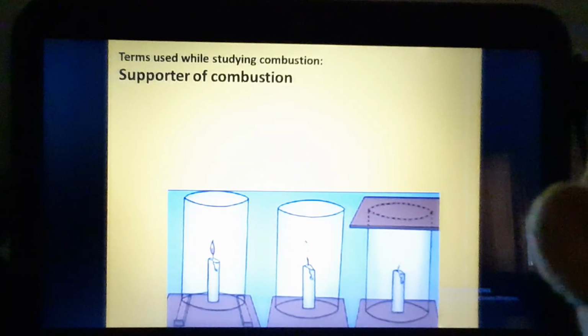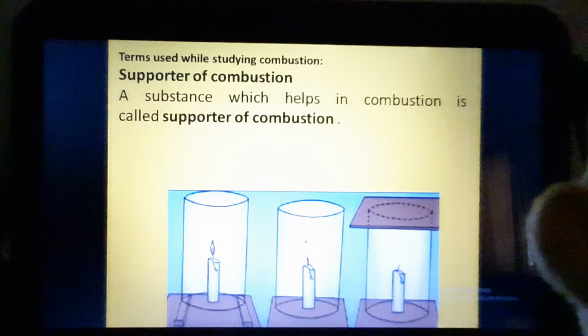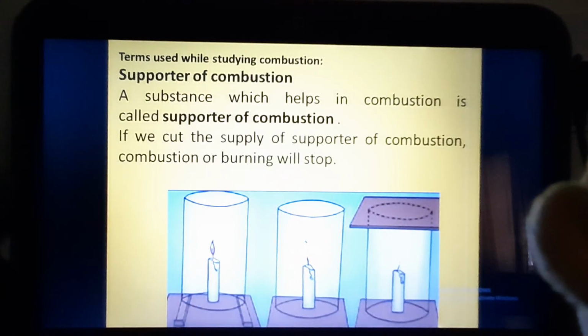Now, the next term is supporter of combustion. So we have studied combustible substance, incombustible substance, and now we are studying supporter of combustion. A substance which helps in combustion is called a supporter of combustion. That means without the presence of a supporter of combustion, any combustible substance will not undergo combustion. So if we cut the supply of the supporter of combustion, combustion or burning will stop.